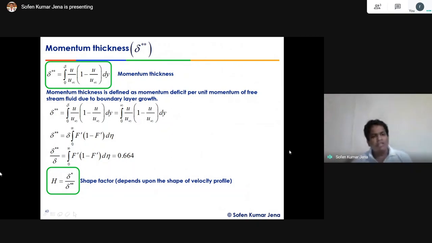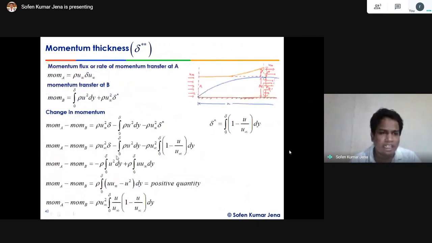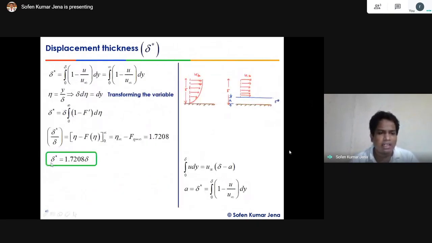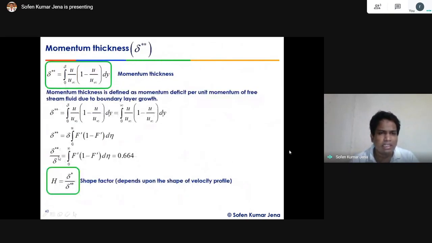Now there is another ratio known as the shape factor, or H. This defines the ratio of the displacement thickness to the momentum thickness. This ratio represents the shape factor, and it depends upon the shape of the velocity profile, right?